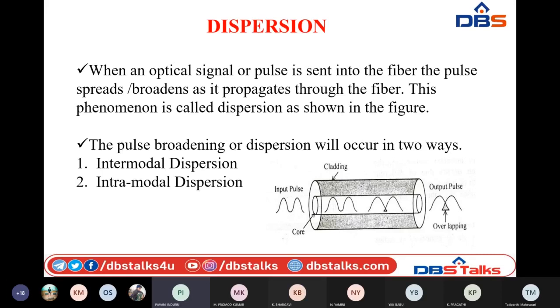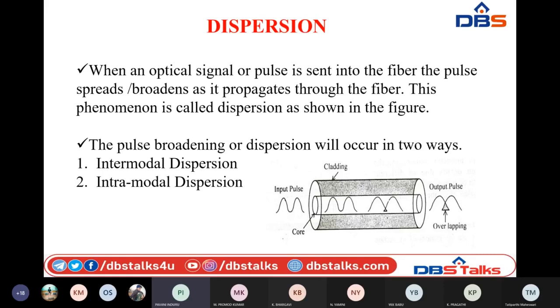Since it can support multiple modes, higher order mode signals will travel slowly, but they choose the path of least length, whereas lower order modes travel fast, but they choose very long paths to travel. Due to this time delay, at the output there can be an overlap in the output pulses due to these disturbances in the time delays. This leads to the spreading, broadening or overlapping of the signals at the output.